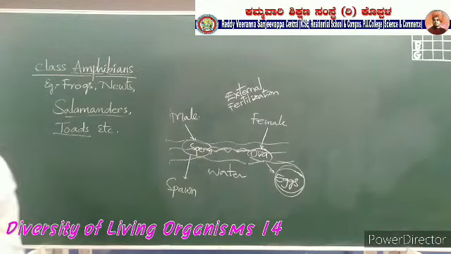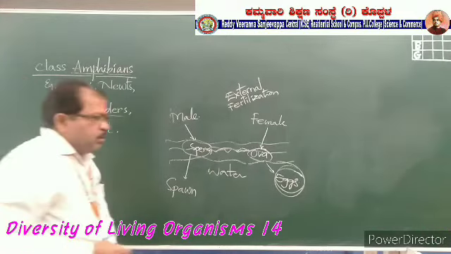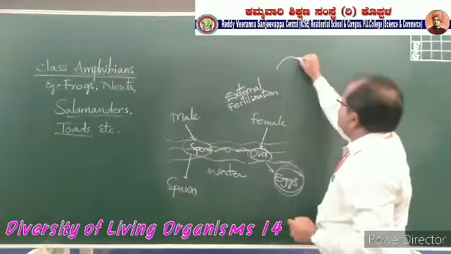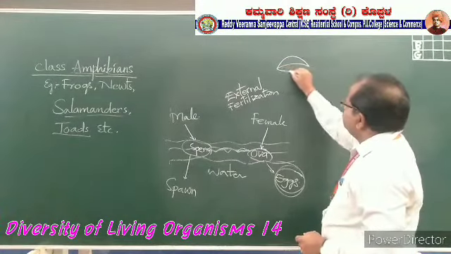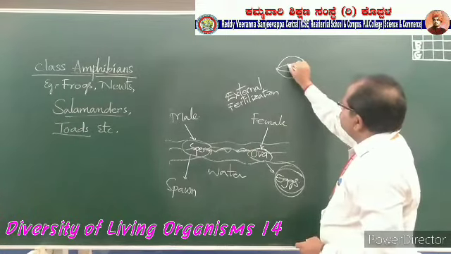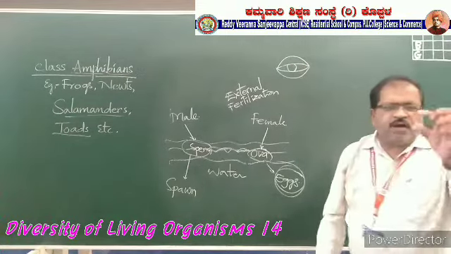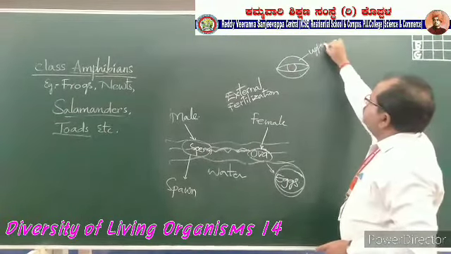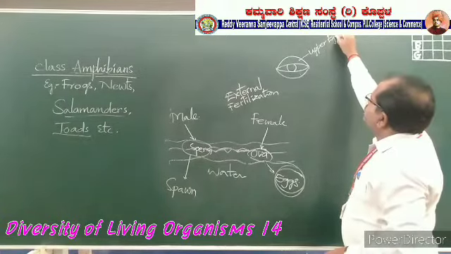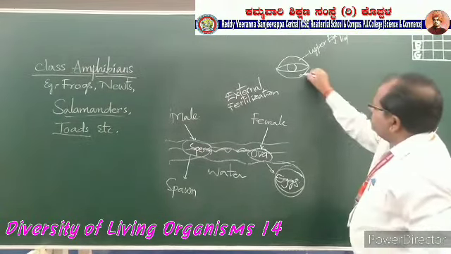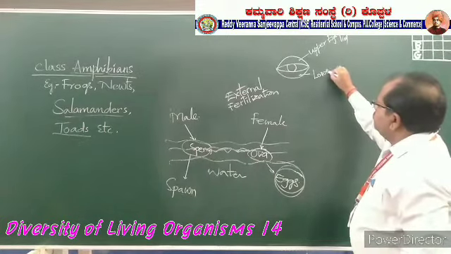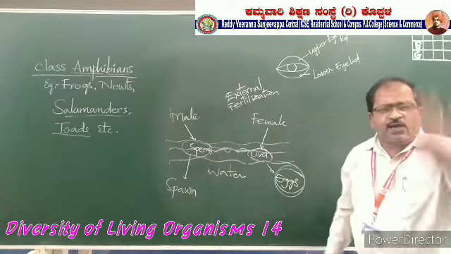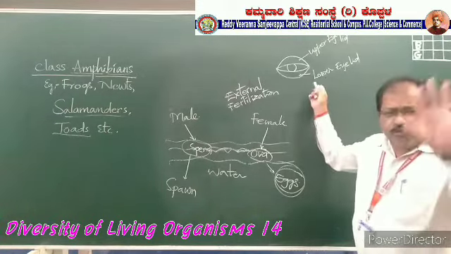And some more points about the amphibians. If you see the eye of the amphibians, this is the upper eyelid and this is the lower eyelid. The upper eyelid as well as the lower eyelid cannot move.